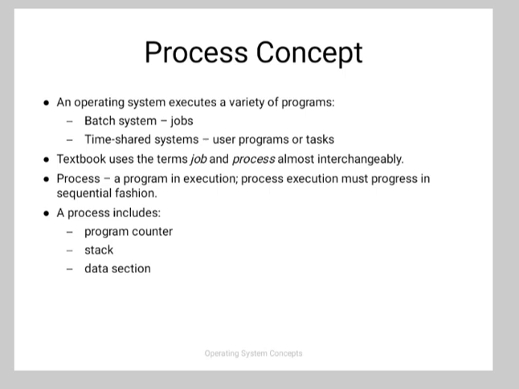It consists of, one, the value of program counter; second, context of CPU register; process stack containing temporary data such as function parameter, return address and local variables. Next, the data section containing global variables, program code, and dynamically allocated memory during runtime.